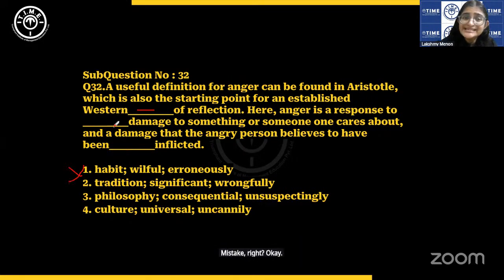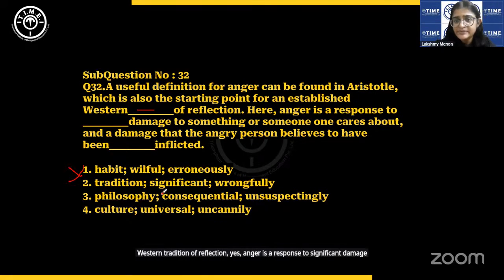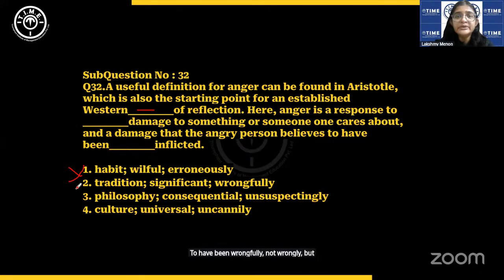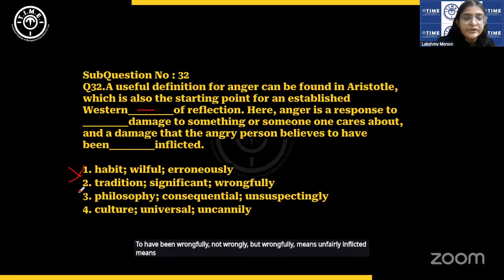Okay. Western tradition of reflection. Yes, anger is a response to significant damage to something, and a damage that the angry person believes to have been wrongfully, not wrongly, but wrongfully, means unfairly inflicted. Makes sense.